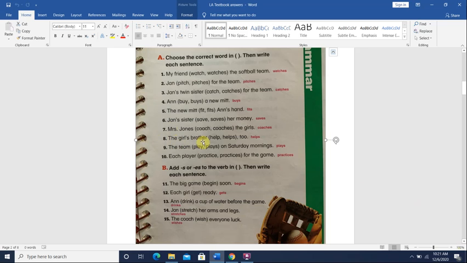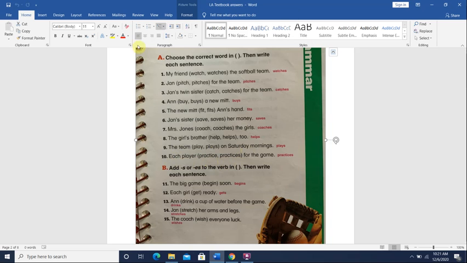The girl's brother help or helps too. The girl's brother helps. Okay? The team plays on Saturday mornings. Plays because it's about one team. Each player practices for the game.